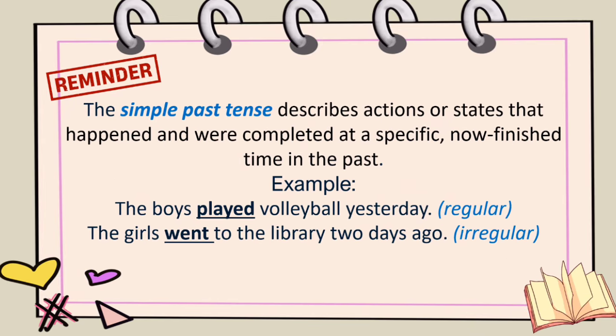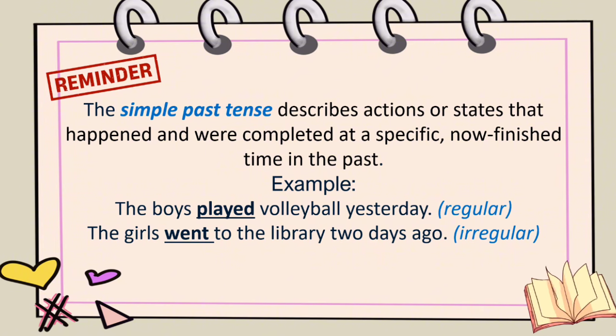The simple past tense describes actions or states that happened and were completed at a specific, now finished time in the past. For example, the boys played volleyball yesterday. That's a regular verb for played. And the girls went to the library 2 days ago. Went there is an example of an irregular verb.